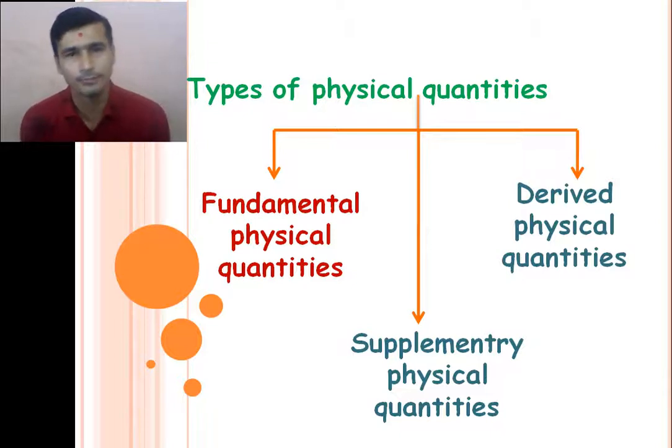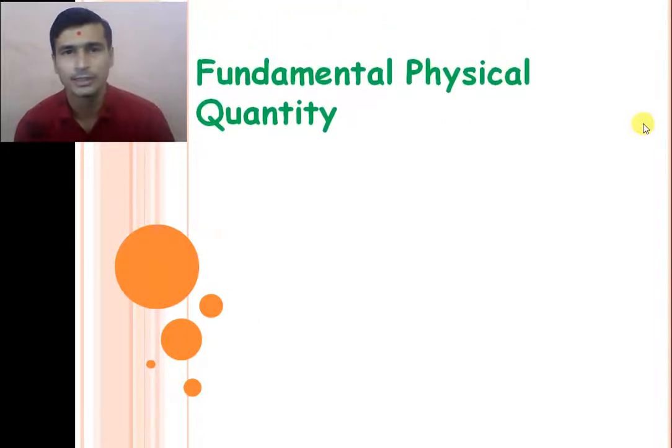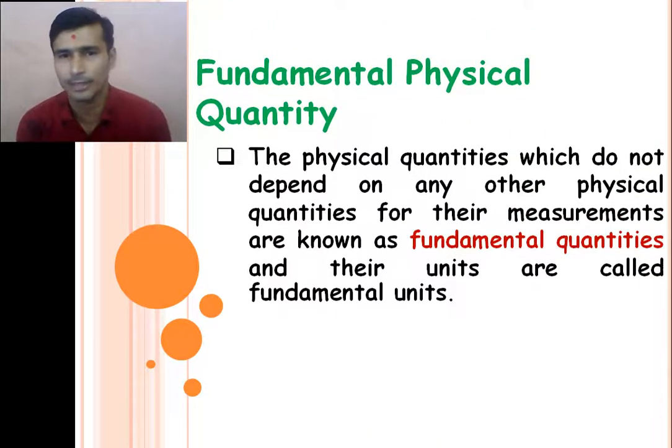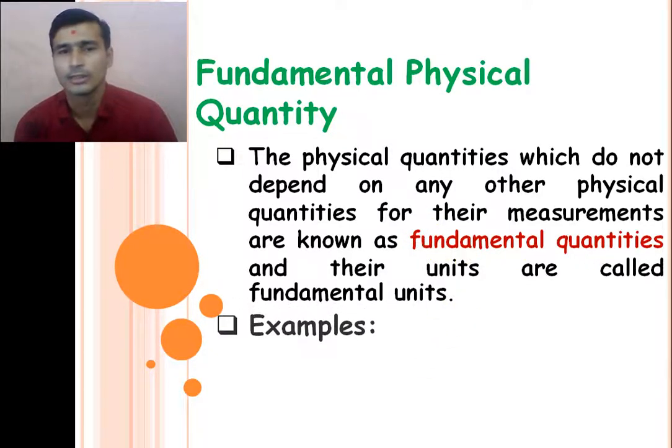So let's start with the first type of physical quantities, that is the fundamental physical quantities. So what are the fundamental physical quantities? The physical quantities which do not depend on any other physical quantity are called the fundamental physical quantities, right?